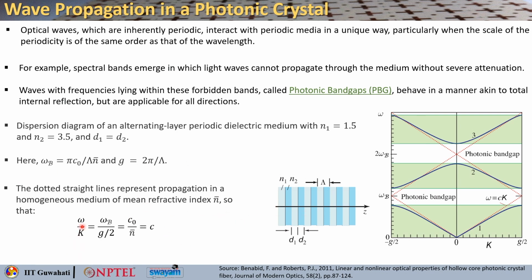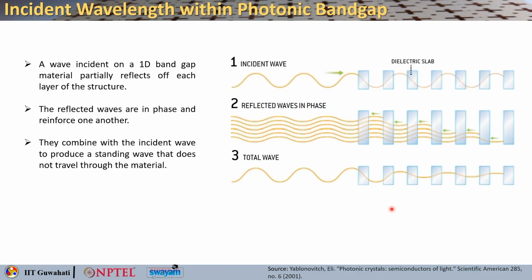So, in that case you could calculate omega by k value simply, that is omega b divided by g by 2. This side is g by 2, you get c naught over n bar, which is also nothing but c, the speed of light. So, this is basically the light line you can say, and inside the crystal this bends here, and it opens up a gap in this particular frequency region.